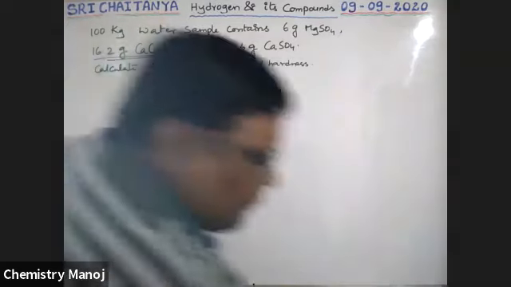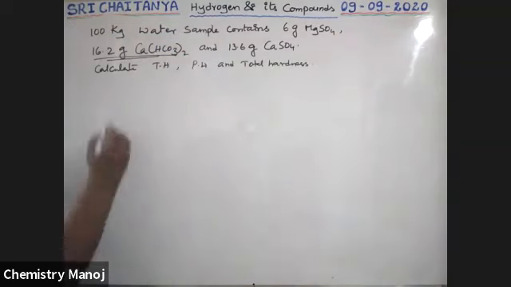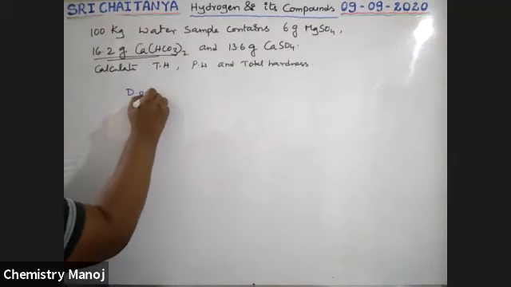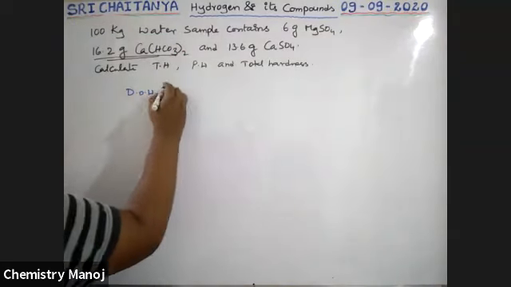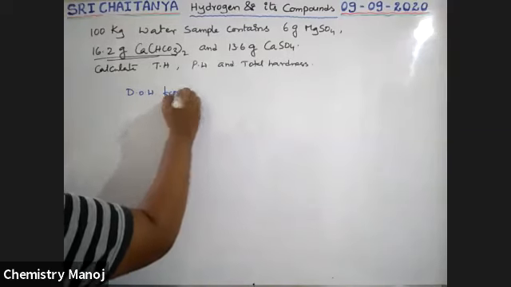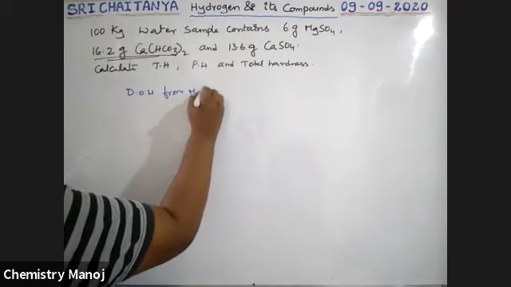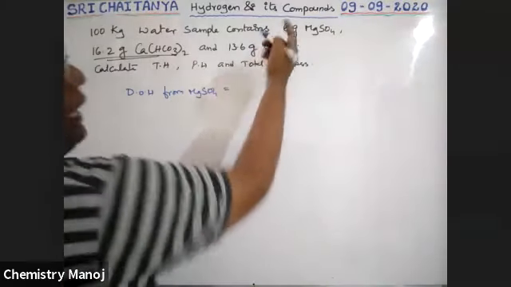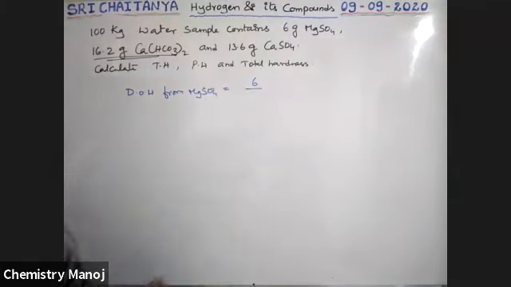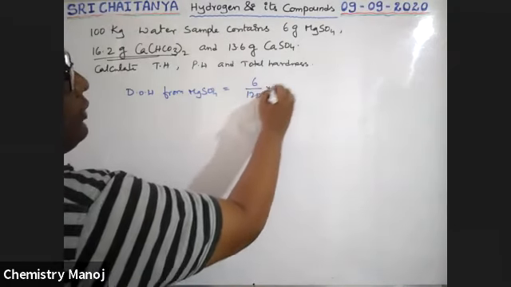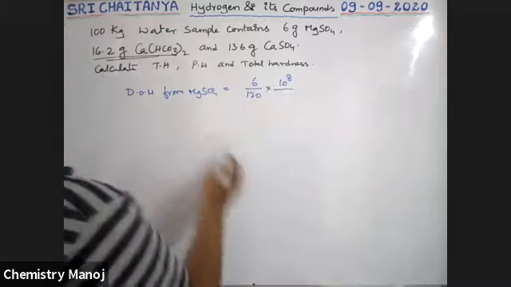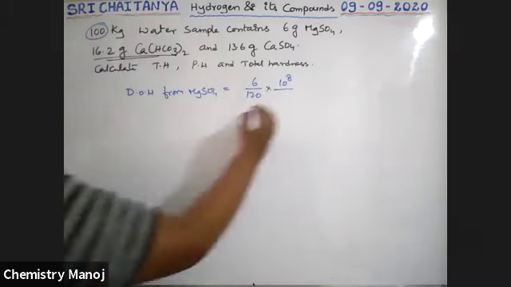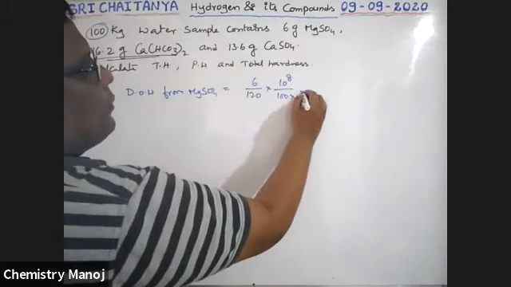So now, degree of hardness from the first one, MgSO4, is equal to weight in grams by molecular weight of MgSO4, that is 120, into 10 power 8 by 100 kg, that is 100 into 10 power 3 grams.